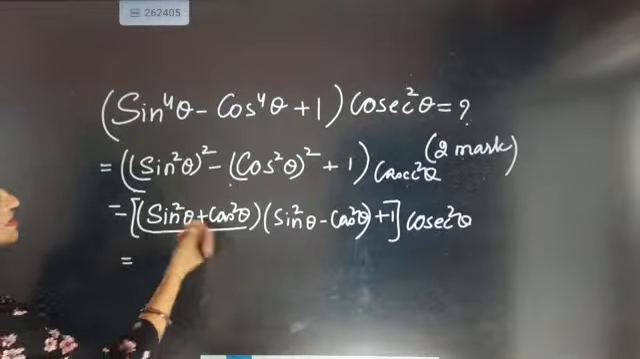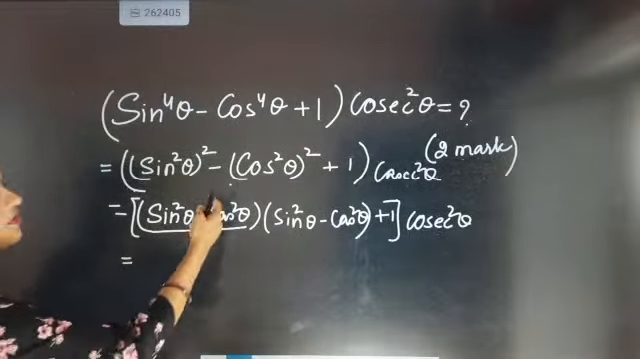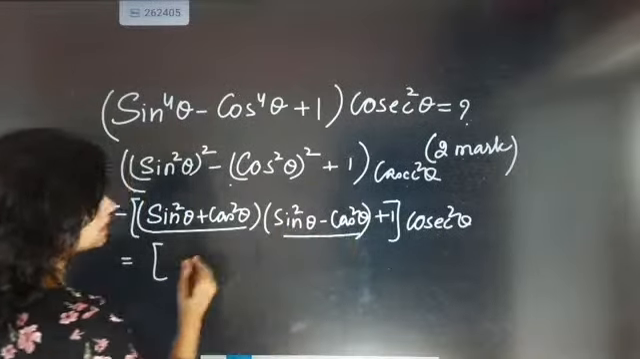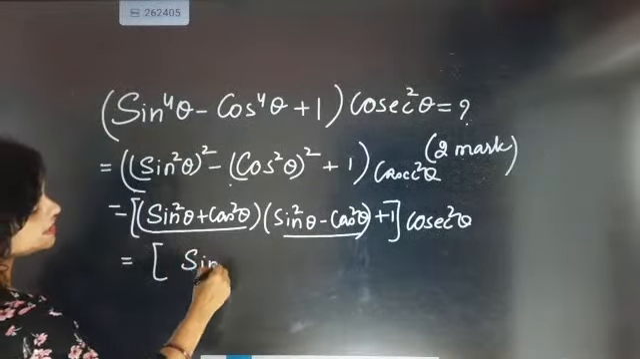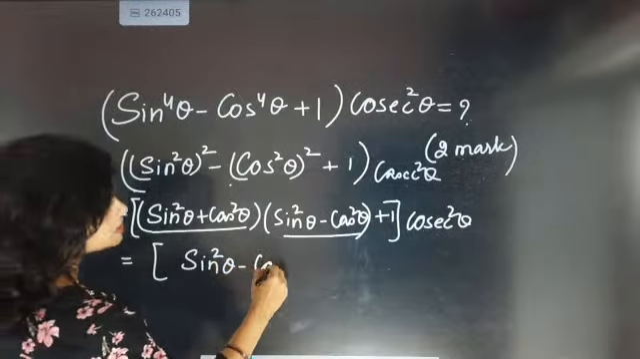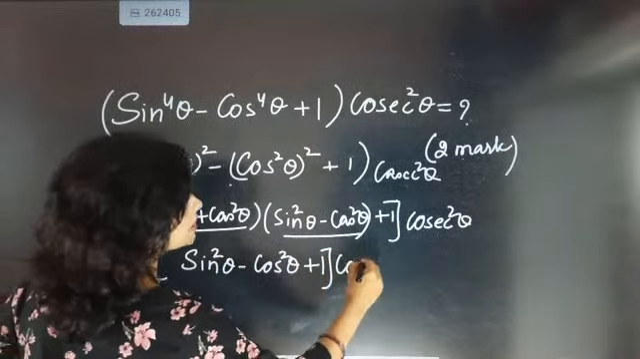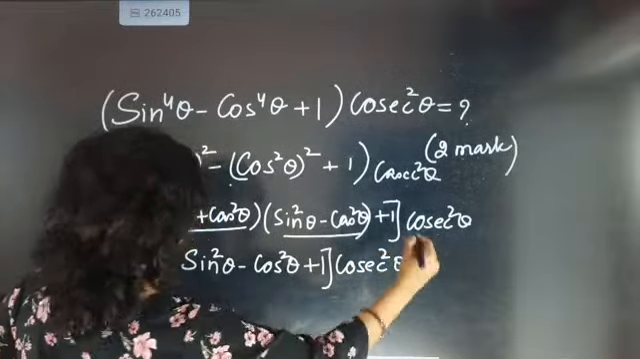Good evening Deepak. Sin square theta plus cos square theta will be equal to 1 by using the identity. So what we are exactly going to get here is sin square theta minus cos square theta plus 1, and here it is coming as cosecant square theta.